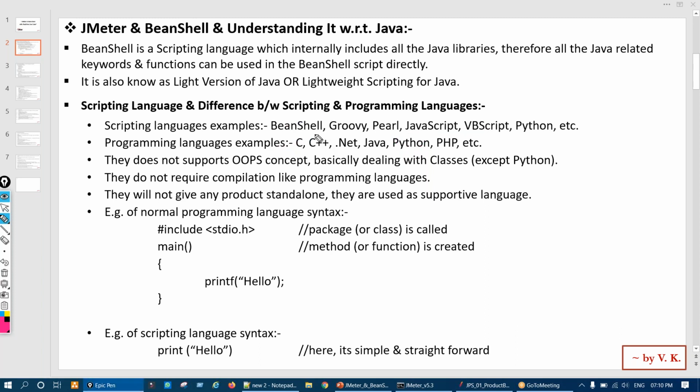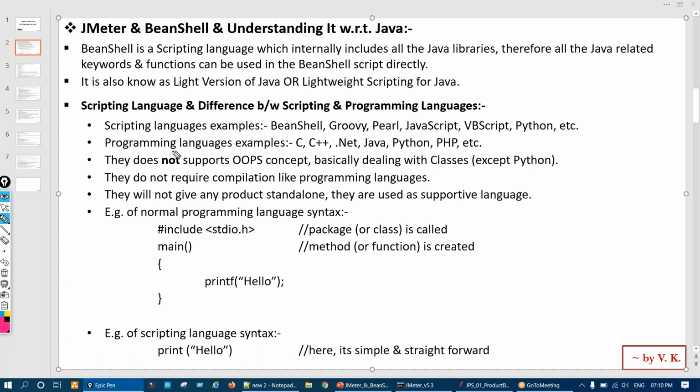Now, what will be the real difference between them? Scripting languages do not support the OOPS concept, or basically dealing with classes. That is what the OOPS concept is. Except Python, because Python is a scripting and a development language both.